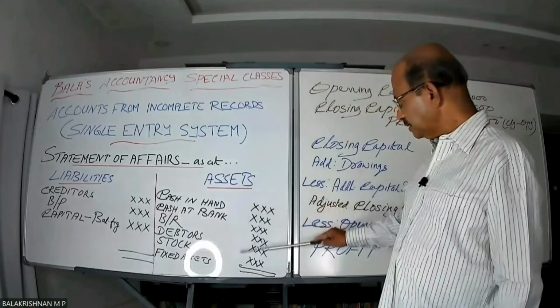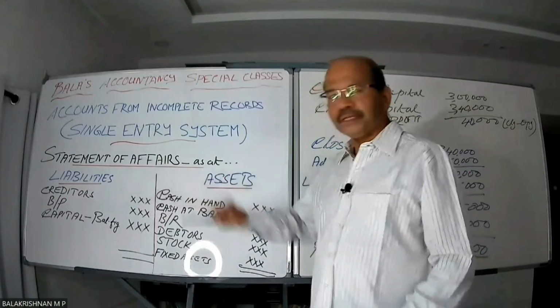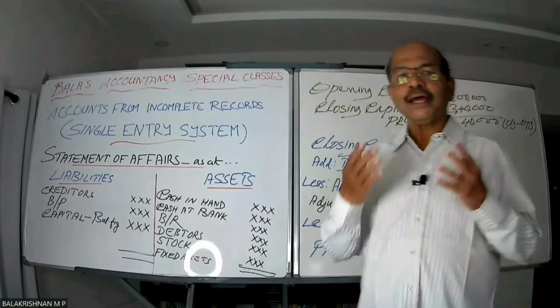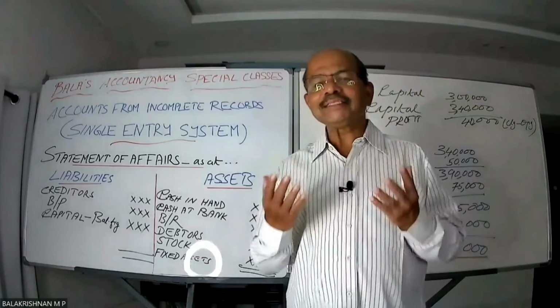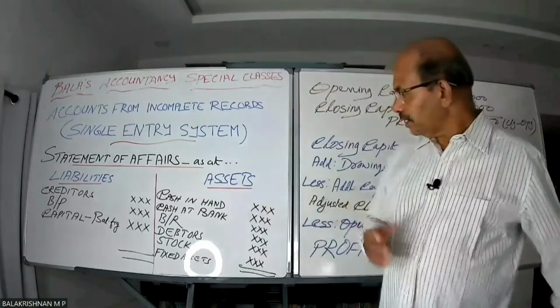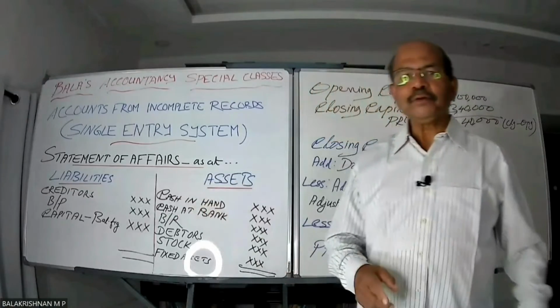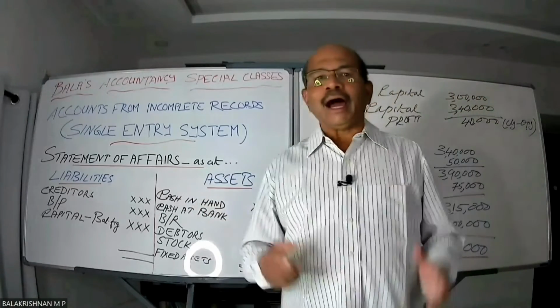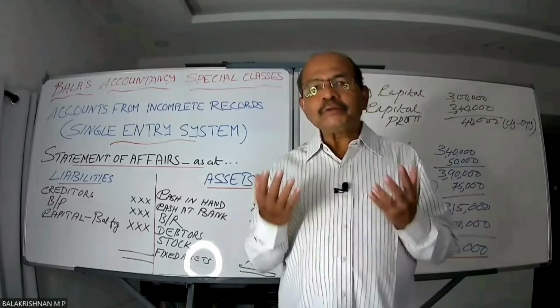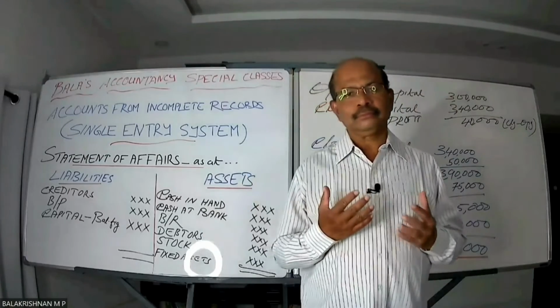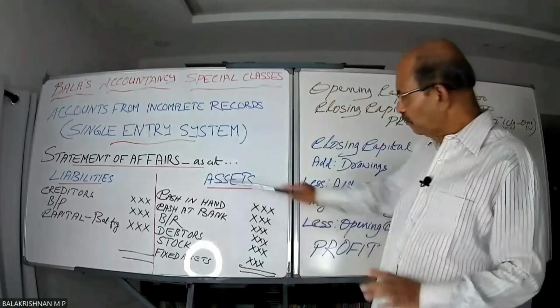These are the various assets. These are the various external liabilities. We know that assets minus external liabilities is the capital. Assets minus these external liabilities is the capital. We know that well, is it not? And that is what the very accounting equation is all about also. This statement of affairs